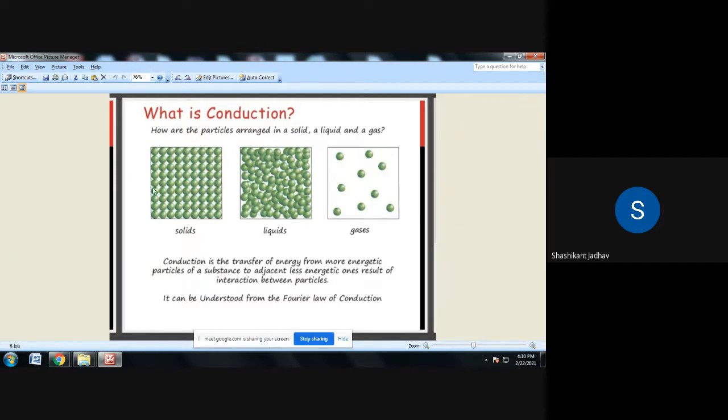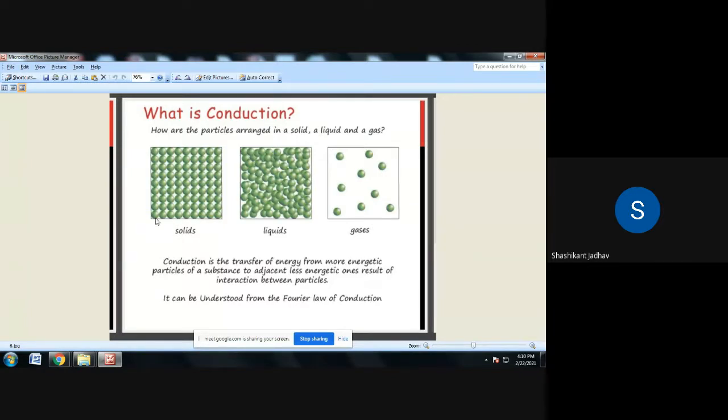Suppose we consider this is the solid component. At this end, suppose we are heating this component, then what will happen? First of all, these molecules will be heated, and because of that high temperature, those molecules transfer their energy to the adjacent molecules. So heat transfer takes place because of the physical contact. That is what is meant by the conduction mode of heat transfer.